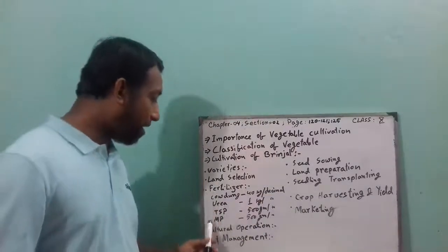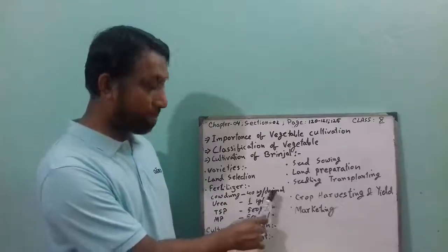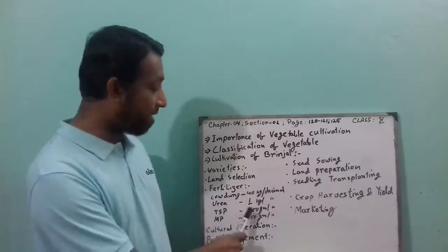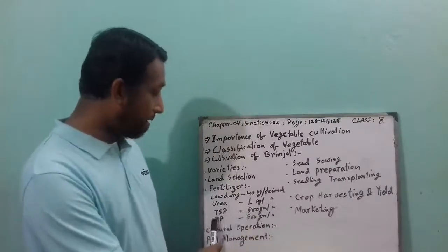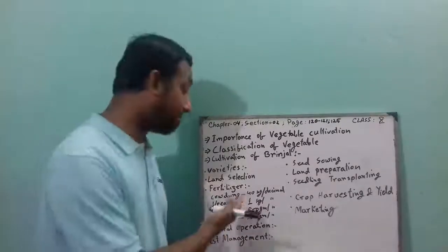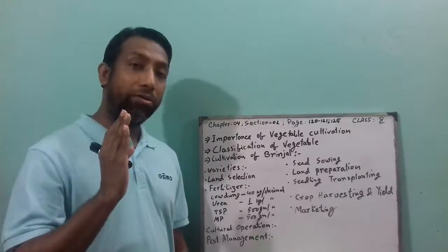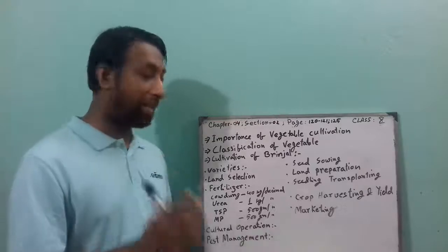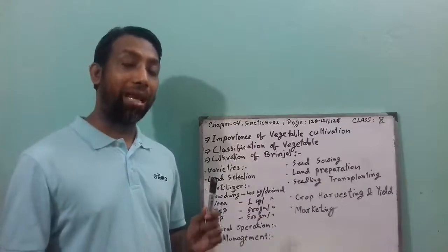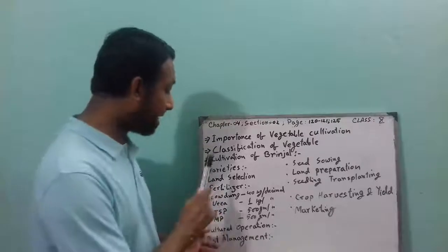Next point is fertilizer. You have to apply fertilizer like cow dung 40 kg per decimal, then urea 1 kg per decimal, then TSP 500 gram per decimal, and muriate of potash 500 gram per decimal. How do you apply this fertilizer? Remember that after cultivating the land, that means when you are plowing the land 4 to 5 times, at the last cultivation you mix all the fertilizer except urea.